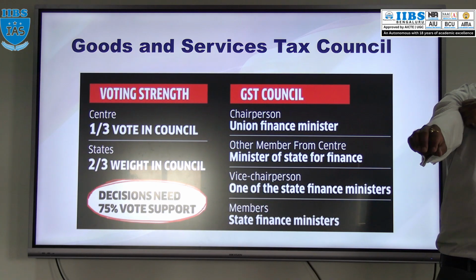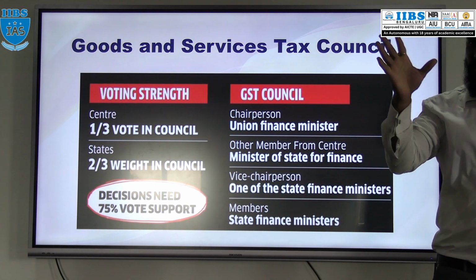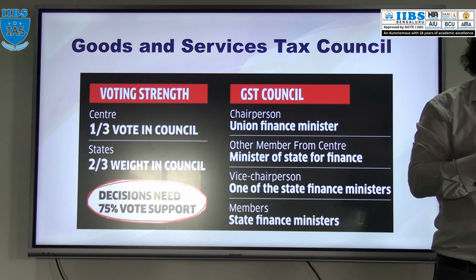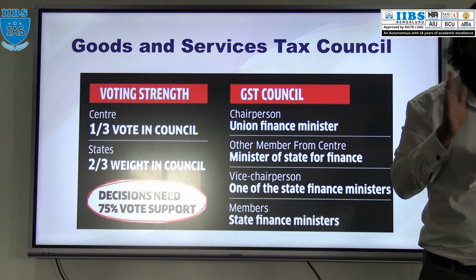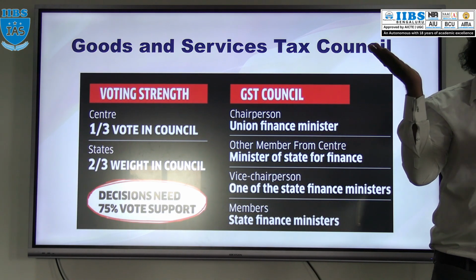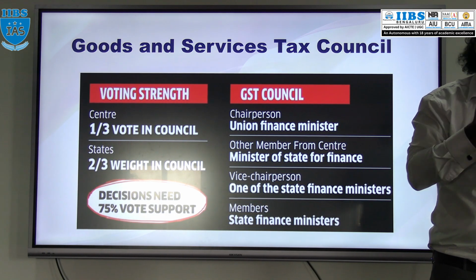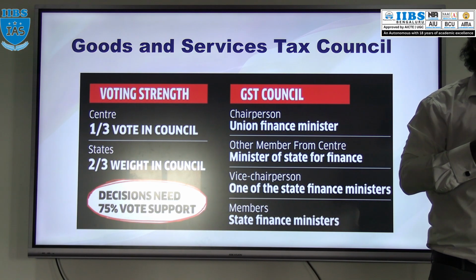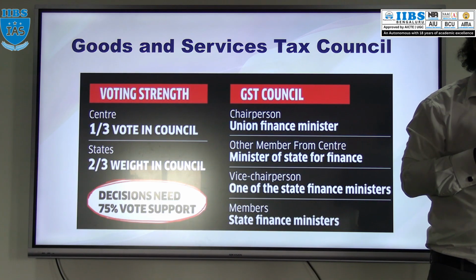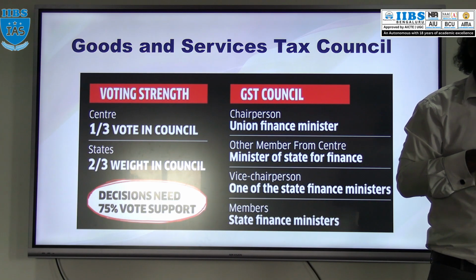For example, if they have 20 members and the council puts a decision to vote, yes or no, then for yes, 75% of 20 members, how much? 15 members should vote yes to support that decision. If not, leave it, they won't take the decision. You understood?